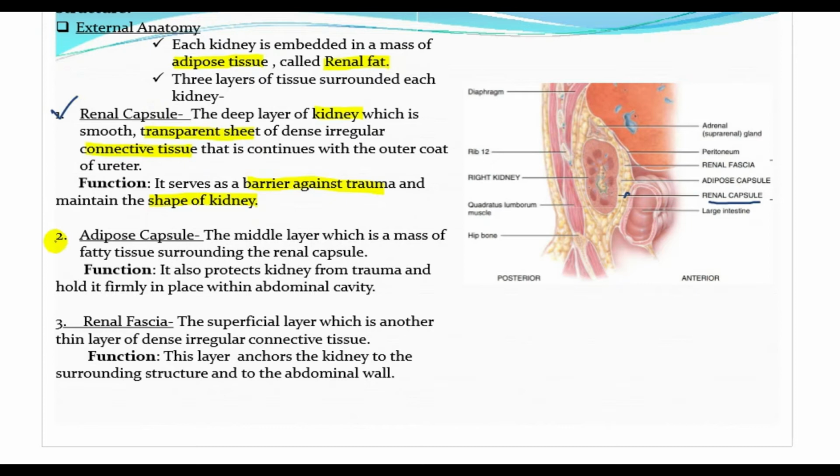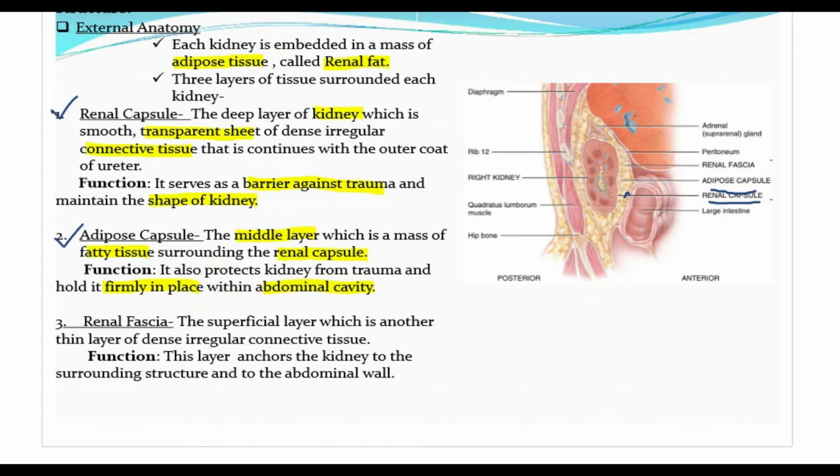Second layer is the adipose capsule. See in this diagram, the adipose capsule is also marked. What is the adipose capsule? The middle layer, a mass of fatty tissue surrounding the renal capsule. What is the function? It also protects the kidney from trauma and holds it firmly in place within the abdominal cavity.